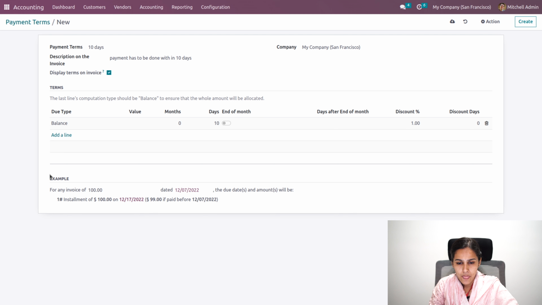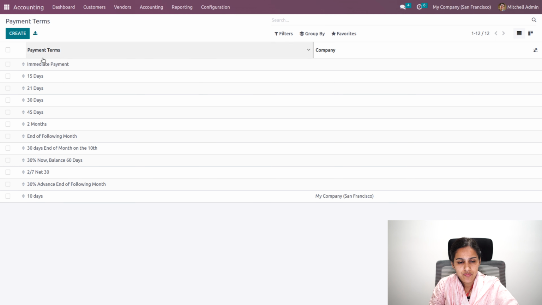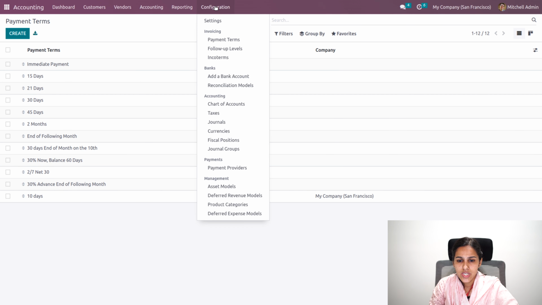So you can see the definition over here. For example, for any invoice of $100 dated on the current day, the due date and amount will be, with only one installment of $100, the customer needs to only make payment of 99, that is, 1% will be discounted. So I'll be saving this. Similarly, we'll be able to add more payment terms according to our usage. Okay. Now let's see how these configurations are used in various operations.